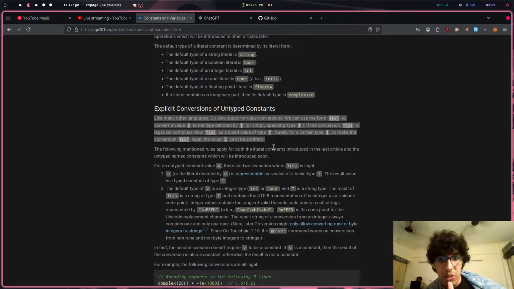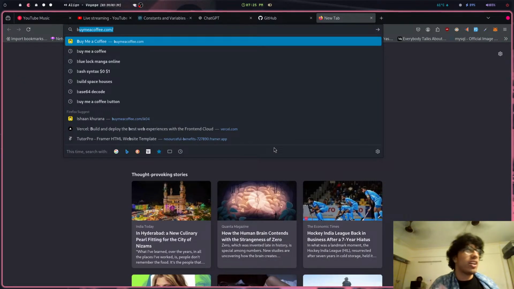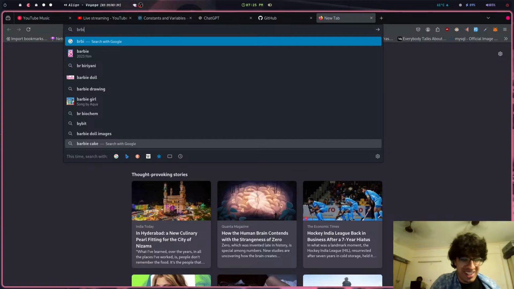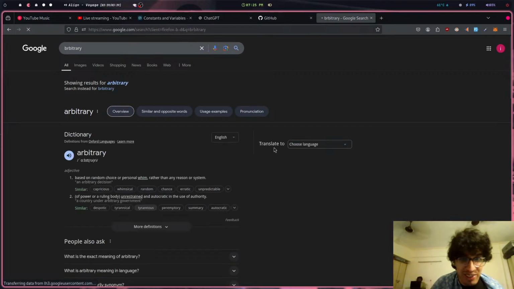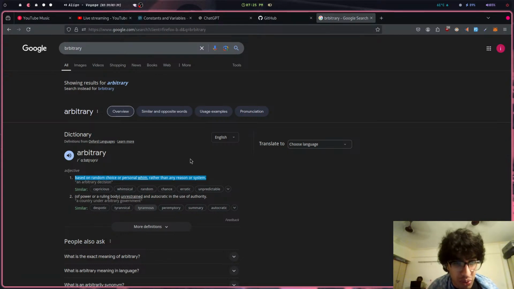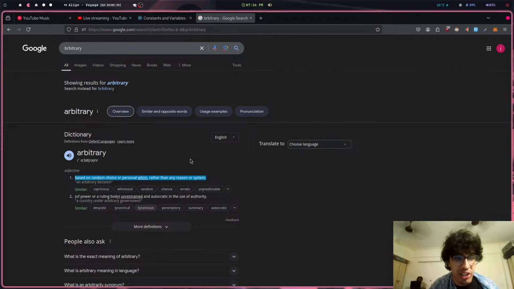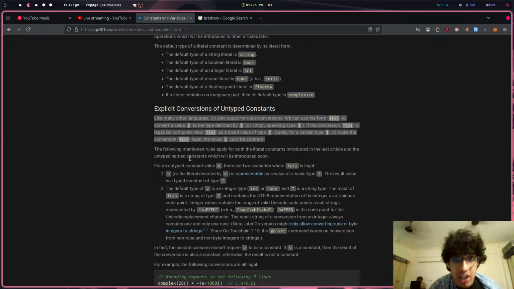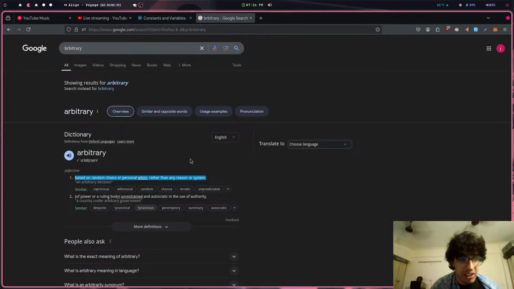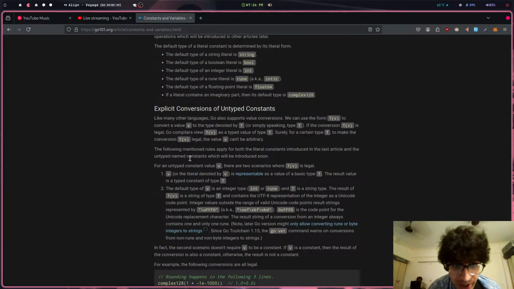Surely, for certain types of T to make the T(V) conversion legal, the value of V cannot be arbitrary. What is arbitrary? Like uncommon or weird? Yes, I am looking up a word. Sue me for it. Random choice. Can't be arbitrary, so it cannot be random, right? Whatever that means.